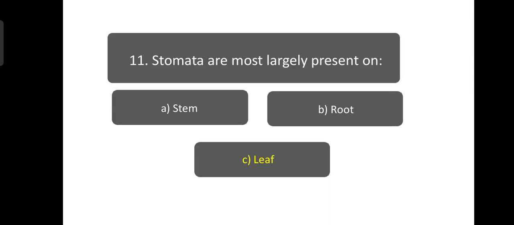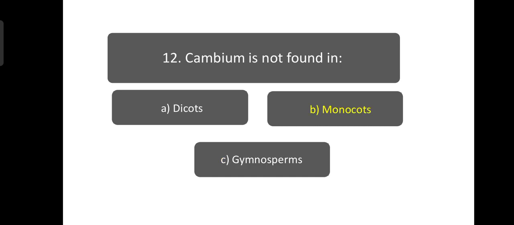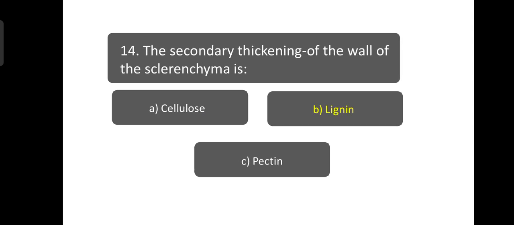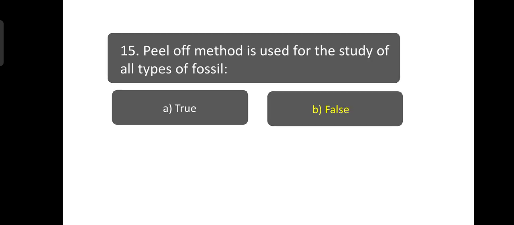Stomata are largely present on leaf. Number 12. Cambium is not found in monocots, hence they do not have secondary growth. Star-shaped sclereids are known as astrosclereids. The secondary thickening of the wall of the sclerenchyma is due to lignin deposition. Peel-off method is used for the study of all type of fossils. No. It is a method for studying a few fossils but not all.